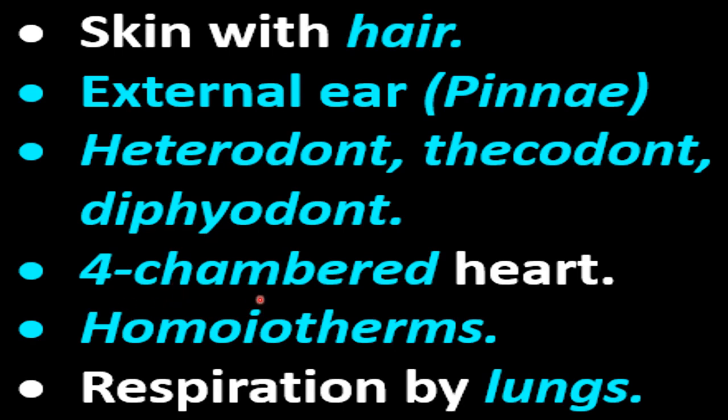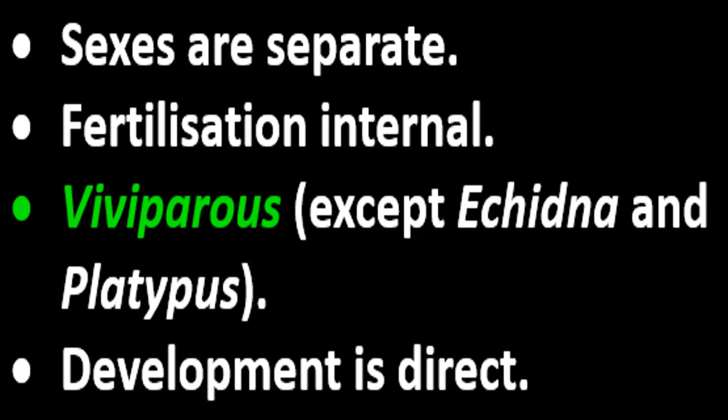Then heart is 4 chambered, okay, 2 auricles and 2 ventricles are present in our heart and in heart of all the mammals, okay. We are homeotherms. All the mammals including human being are homeotherms. Homeotherms means warm blooded, means we can regulate our body temperature, okay. We can work in winters as well as in summers, okay. So we are warm blooded because we can regulate our body temperature. Then respiration by lungs, okay, respiration occur by lungs. Sexes are separate, means separate male and females are found in mammals.